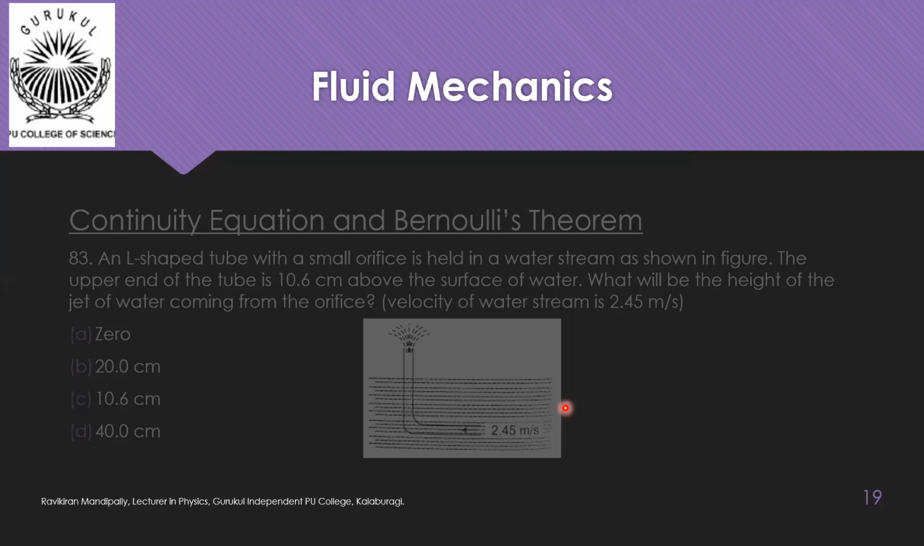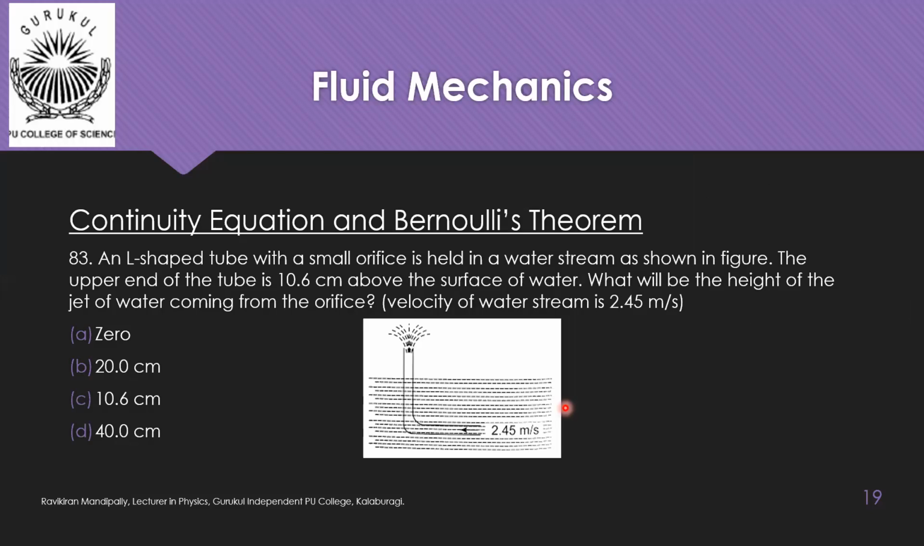Now we are using the result of the previous question in this question. This question also is regarding an L-shaped tube with a small orifice held in a water stream as shown in the figure. The upper end of the tube is 10.6 centimeter above the surface of water. What will be the height of the jet of water coming from the orifice? The velocity of the water stream is 2.45 meter per second.